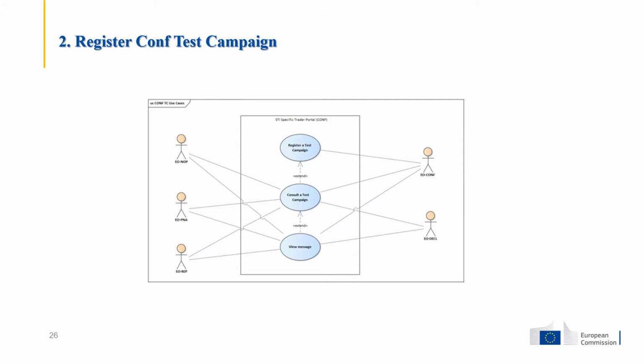The Register a Self-Conformance Test Campaign section is where the user can self-register a conformance test campaign. The user is able to navigate to the next or to the previous step in order to fully fill in the required information to self-register. Only with the EO configurator role can a user register a conformance test campaign using STI-STP. Please note that this action is only applicable in the conformance environment.